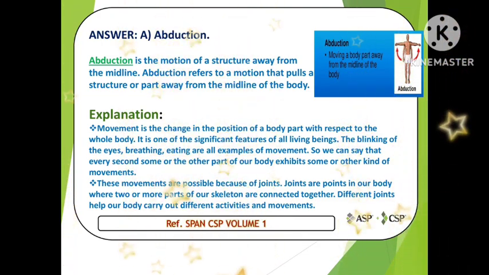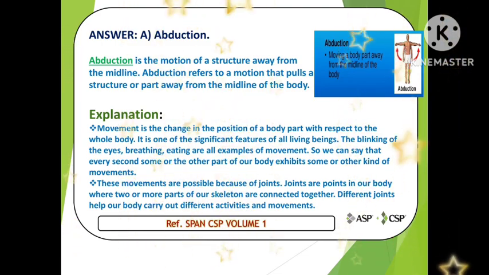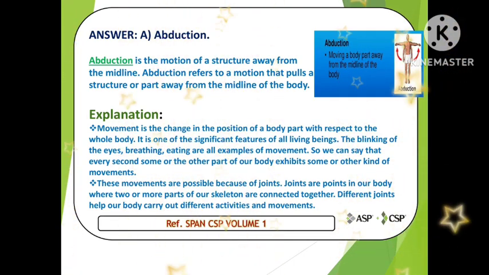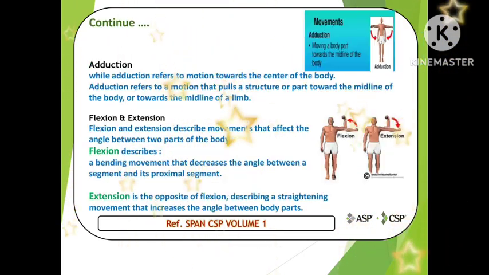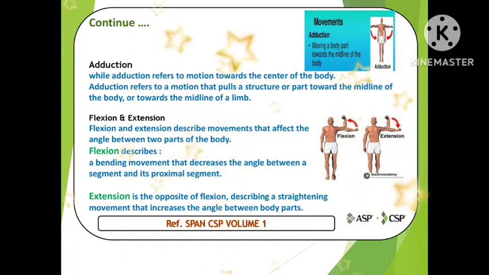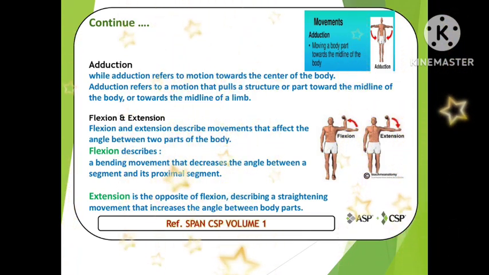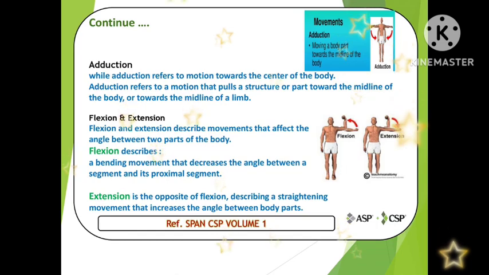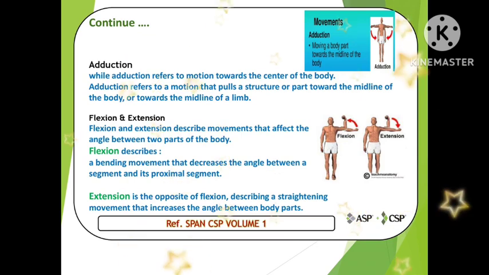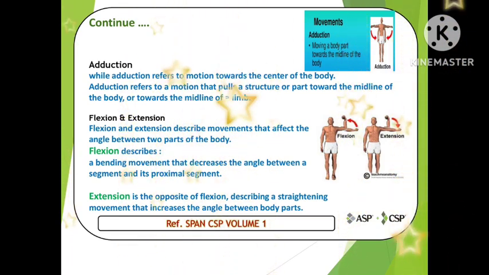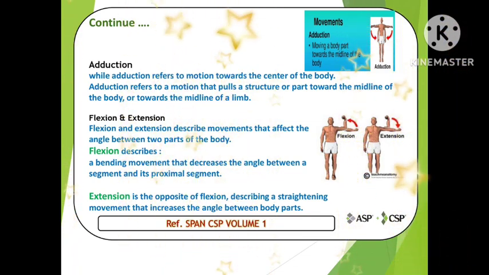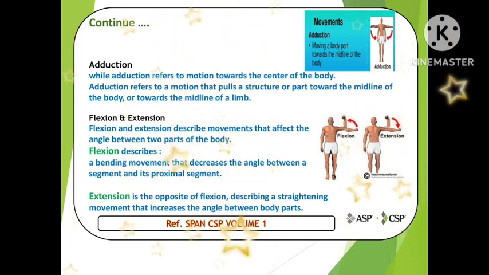Now we will see the others: adduction, flexion, and extension. Friends, in the CSP exam they will ask this also: what is adduction, what is flexion and extension. Adduction means moving a body part towards the midline of the body. Flexion and extension describe movements that affect the angle between two parts of the body. Very easy. Flexion describes a bending movement that decreases the angle between a segment and its proximal segment. Whenever the angle is reduced, you will say flexion. And extension is just the opposite of flexion.